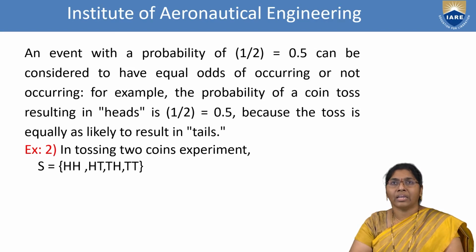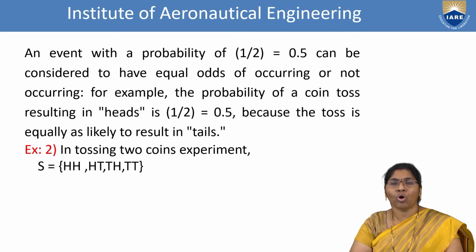An event with a probability of 1 by 2 means the number of favorable outcomes divided by the total number of outcomes. The favorable outcome is 1 and the total number of outcomes is 2, so it is 1 by 2, equal to 0.5. It can be considered to have equal odds of occurring or not occurring. For example, the probability of a coin toss resulting in a head is 1 by 2. Similarly, the probability of a tail is also 1 by 2.